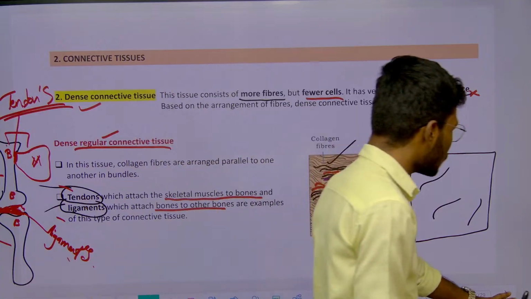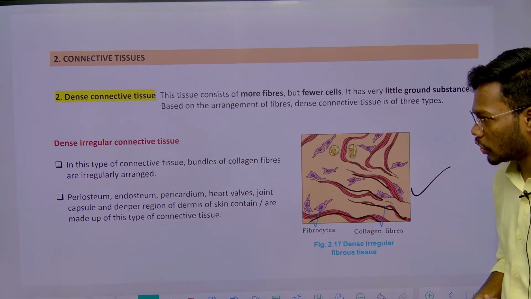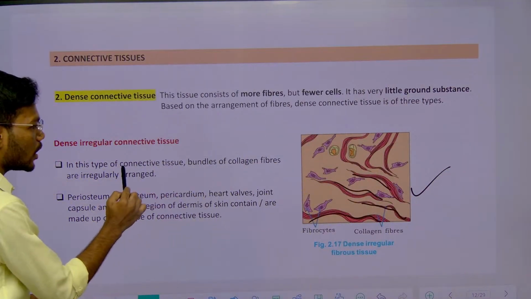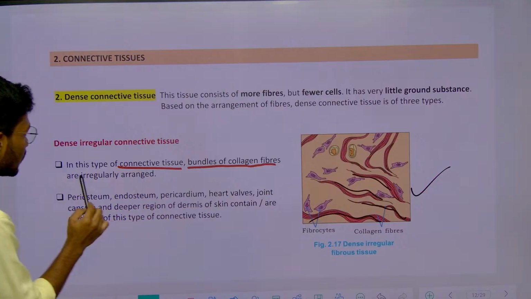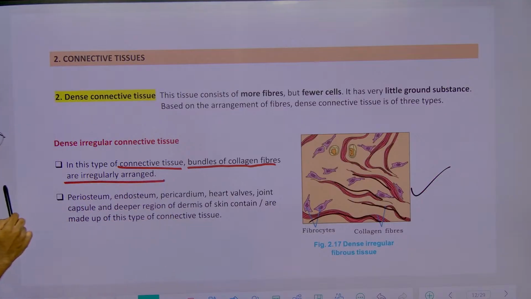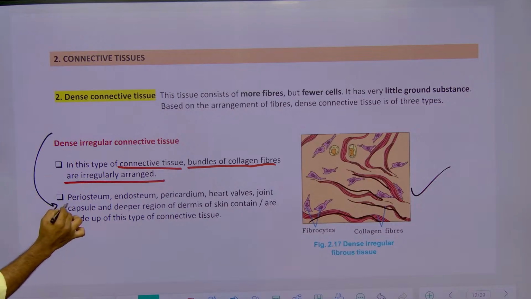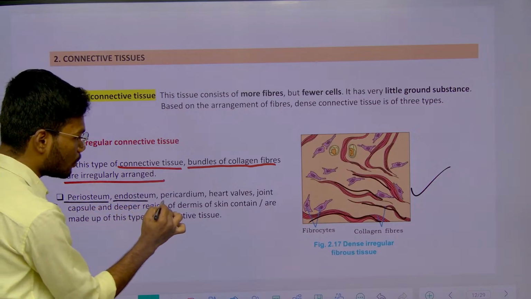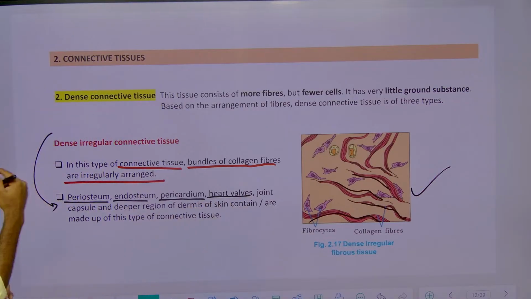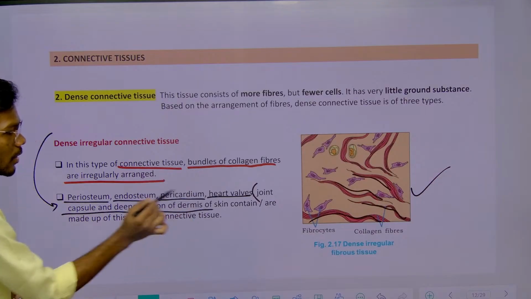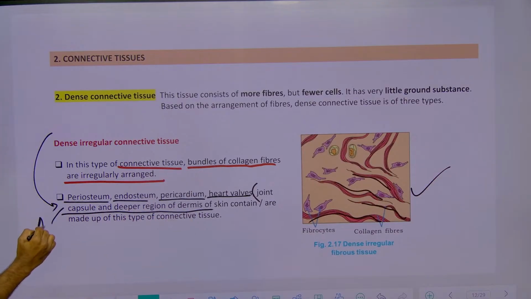The next one is dense irregular connective tissue. In this type of connective tissue, bundles of collagen fibers are irregularly arranged. There is no regular pattern, no parallel arrangement of these bundles. So where is this dense irregular connective tissue present? Periosteum, endosteum, pericardium, heart walls, and exclusively remember the joint capsule and deeper regions of the dermis.